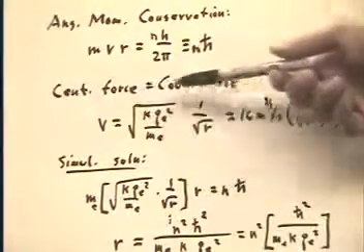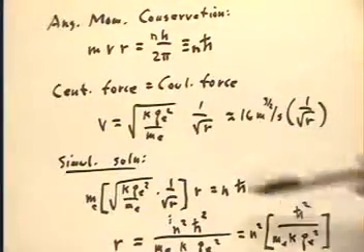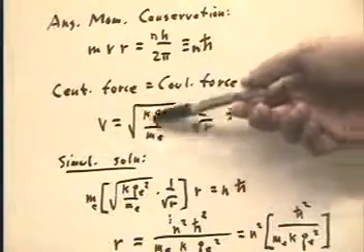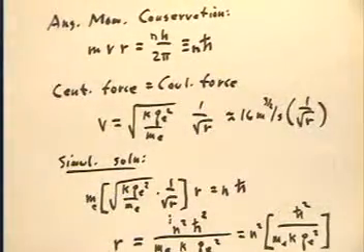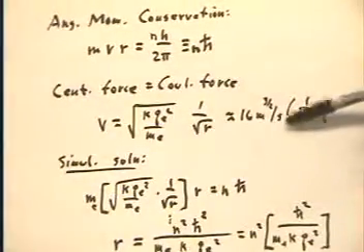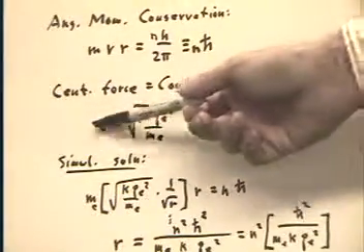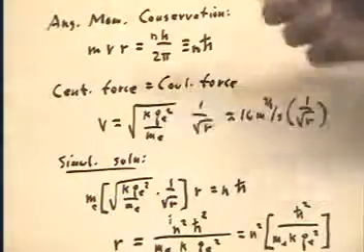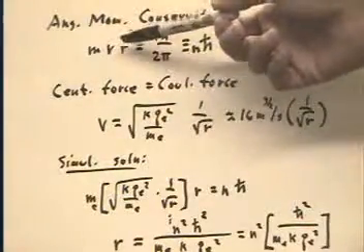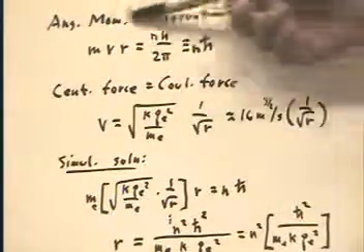Now recalling that if we set the centripetal force equal to the Coulomb force, we get v equals this proportionality constant times 1 over the square root of r, approximately equal to this when we evaluated the proportionality constant. We have an equation involving v and r and a bunch of constants, and up here we have an equation involving v and r and a bunch of constants.